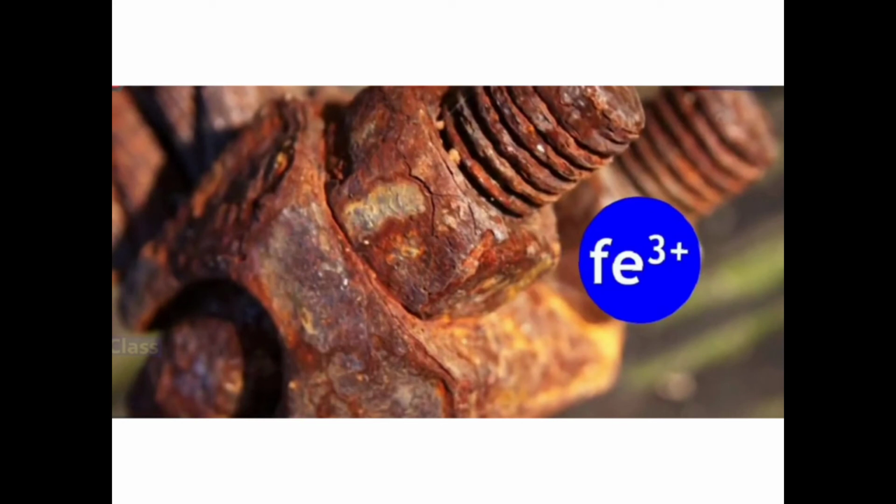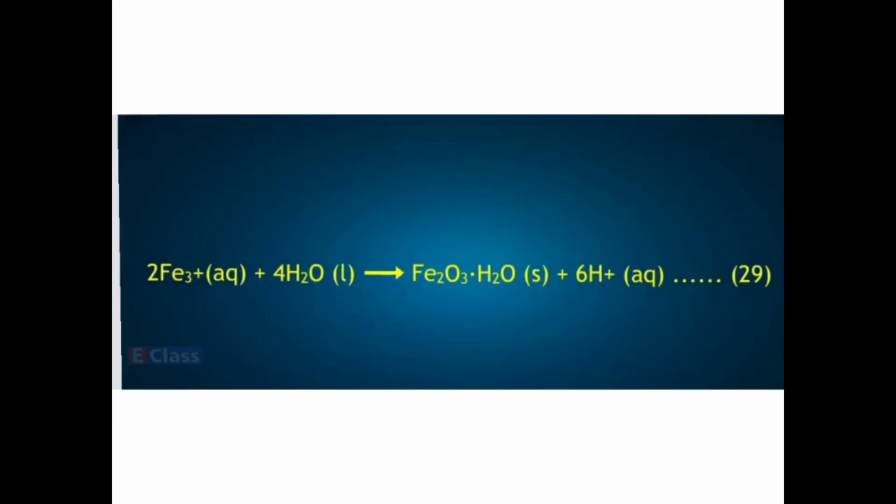Continuous oxidation takes place and a reddish color hydrated oxide is formed from these Fe3+ ions, and this is what we call rust, which gets collected on the surface. Okay, so this is the rusting part.